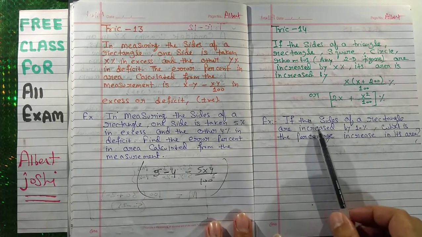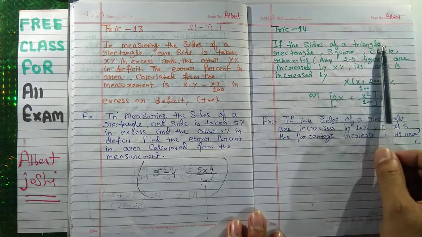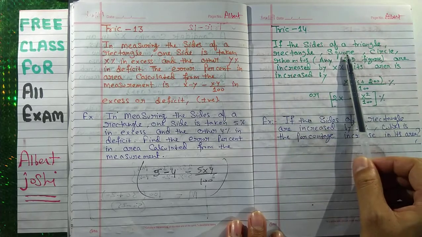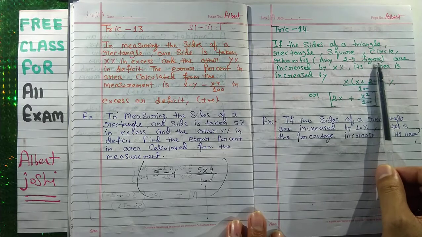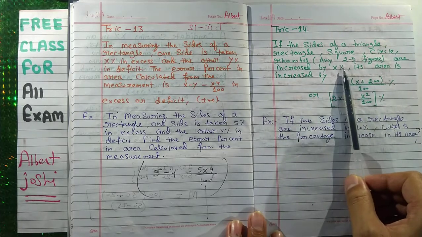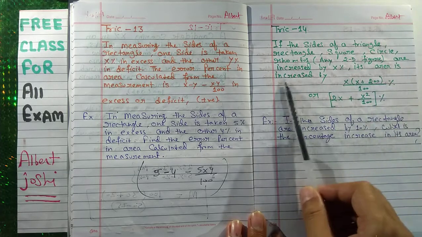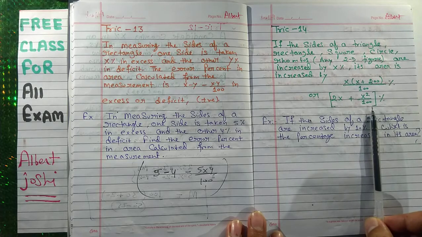Now in trick number 14, if the sides of a triangle, rectangle, square, circle, rhombus or any two-sided figure are increased by X%, its area is increased by 2x plus x square upon 100.